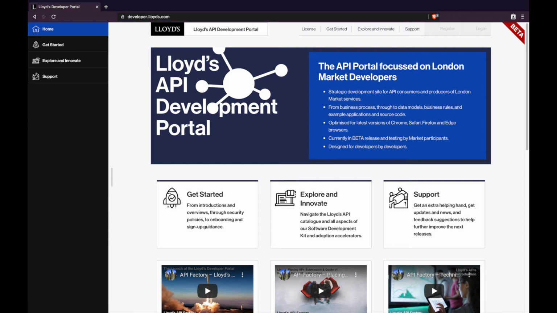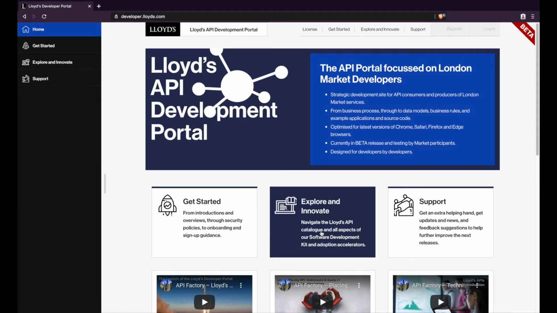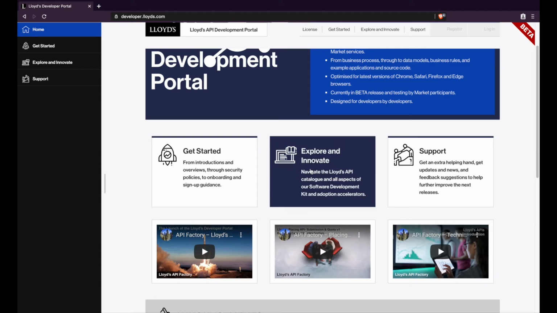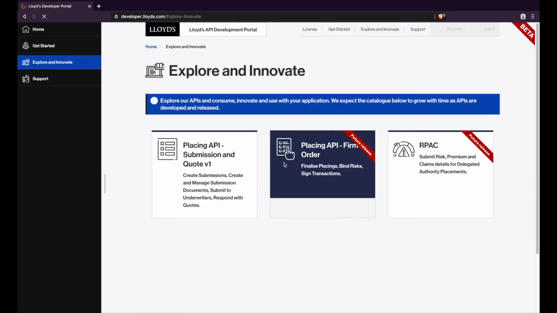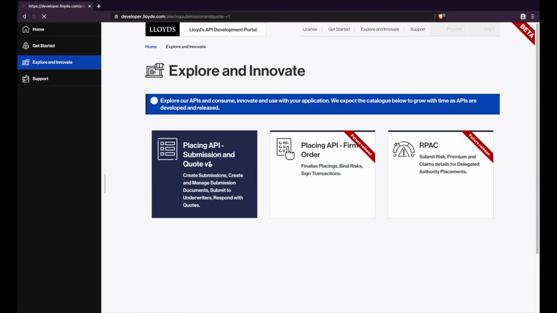Concentrate on the high-level overview of business capabilities which placing API submission and quote delivers. And for that, I will use the diagram which can be found on the developer portal. So starting in the home page, let's go to Explore and Innovate, where we can see the APIs catalog, and let's go to Submission and Quote.